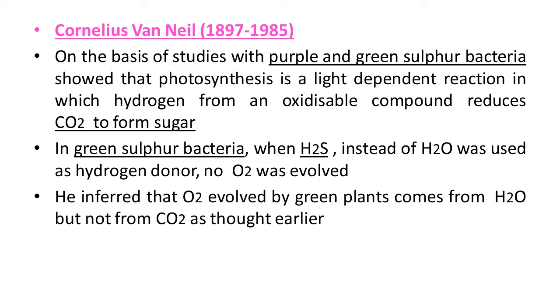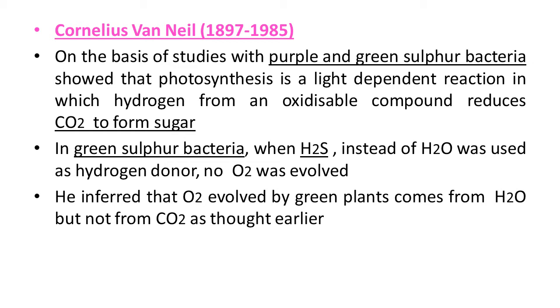He demonstrated that photosynthesis is essentially a light dependent reaction in which hydrogen from a suitable oxidizable compound reduces carbon dioxide to carbohydrates. So, he explained the process of photosynthesis in this way.